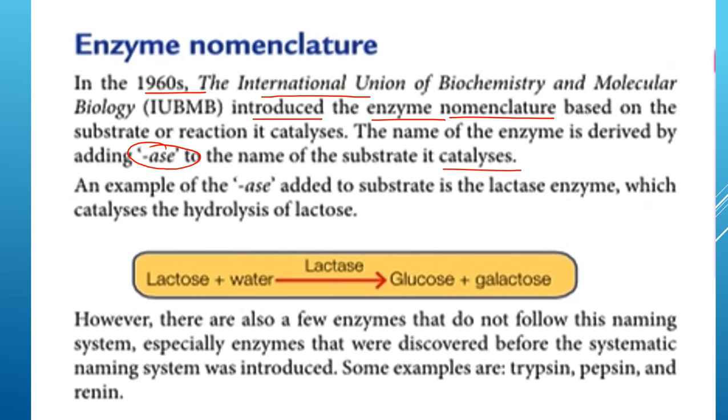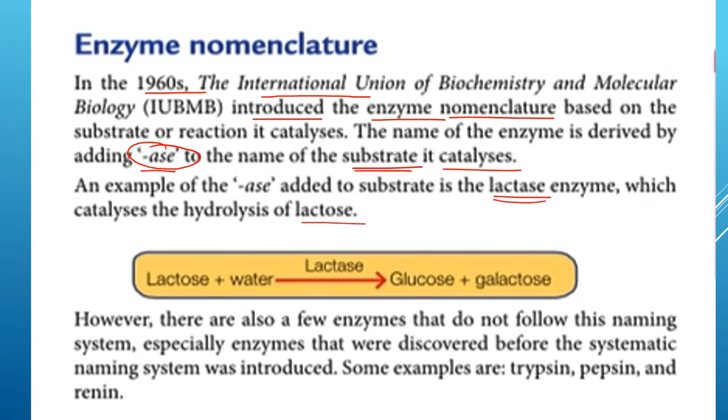Okay, so penamaan dalam IUBMB ini, penamaan enzim itu adalah berdasarkan kepada apakah substrate yang dia mungkinkan. What is the substrate it catalyzes? So and then you will add ASE. Okay, so for example here, lactase. Okay, lactase enzyme, it will catalyze the hydrolysis ataupun breakdown of lactose.